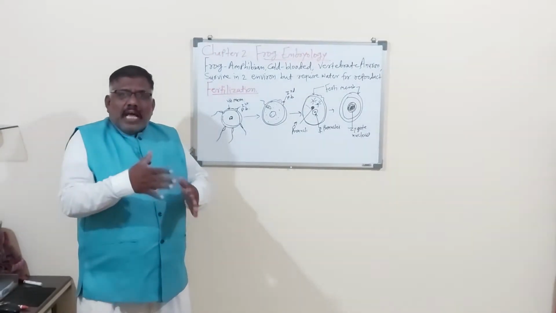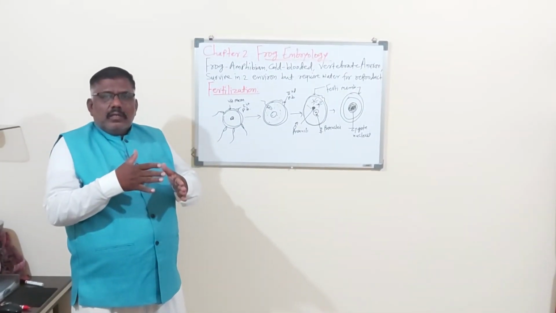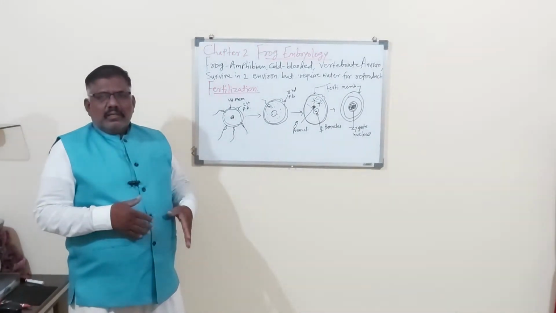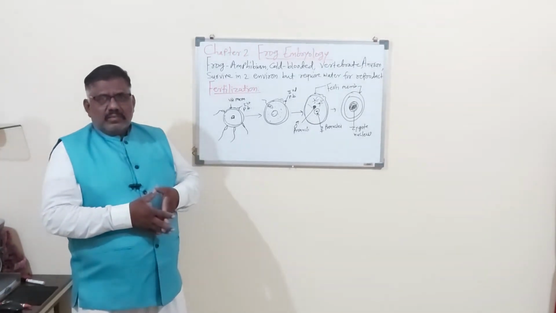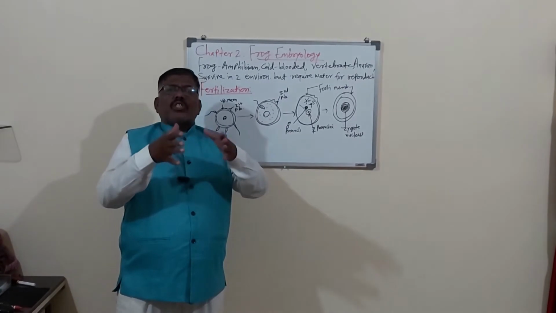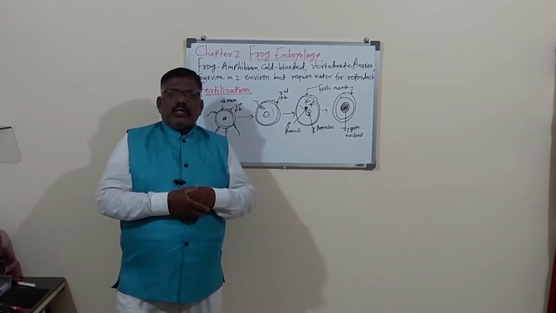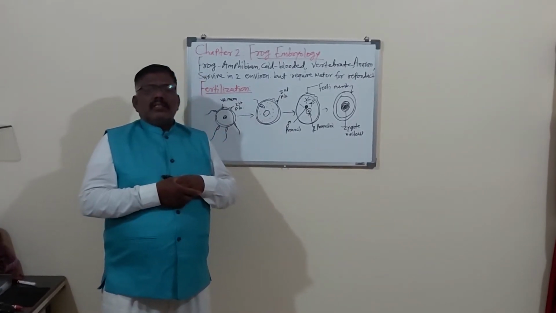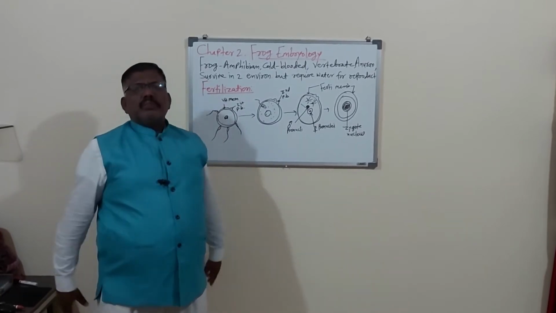How does this fertilization happen? You remember, in the monsoon season, in the rainy season, on the female frog's body, on the dorsal side, the males sit on the female animal body.